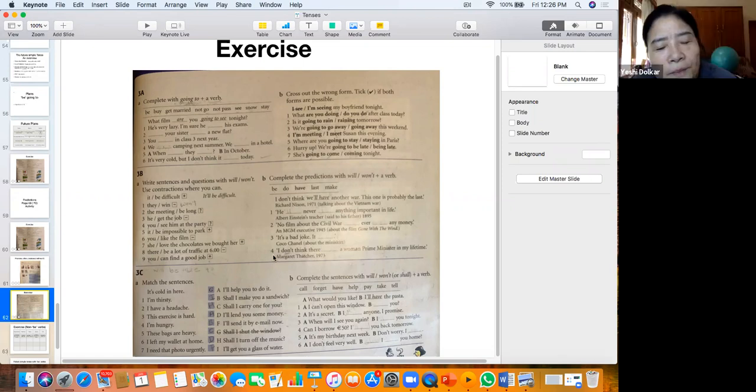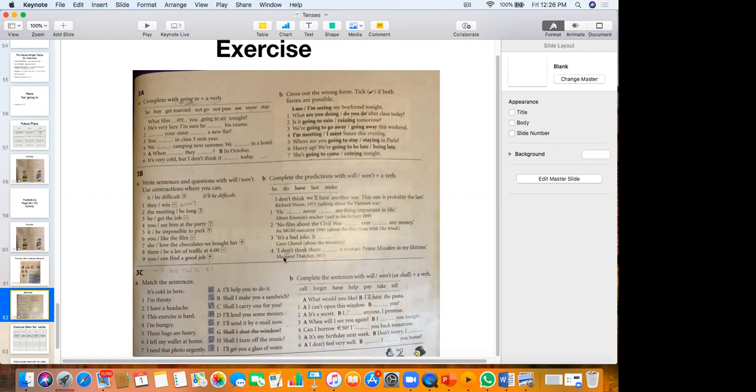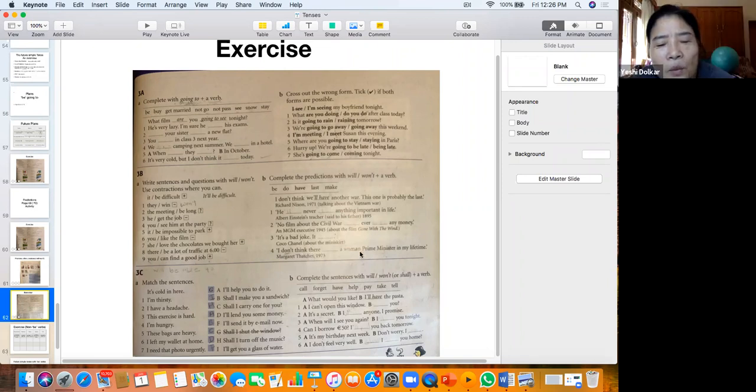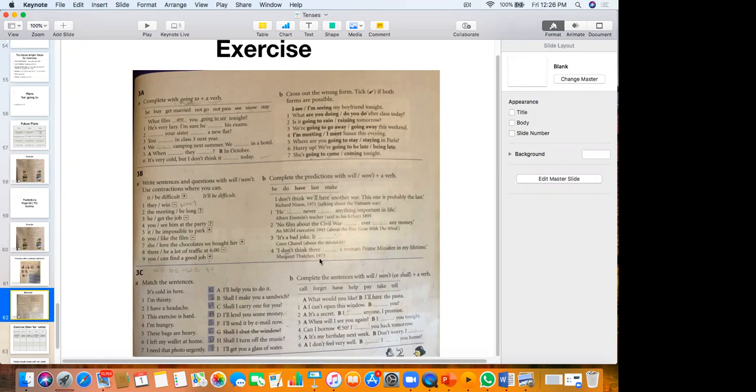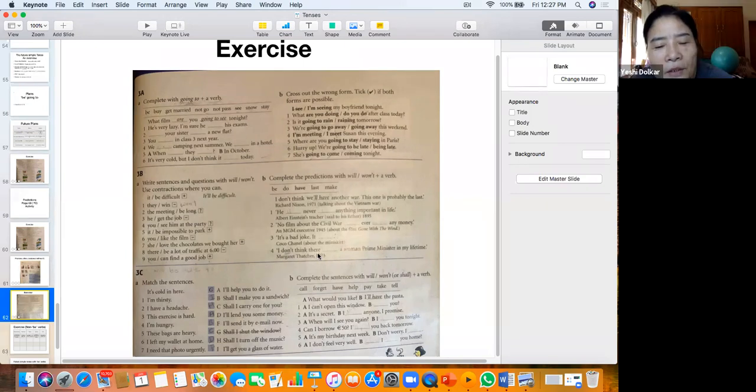Okay, what about number 4? I don't think there will be a woman prime minister in my lifetime. So this is Margaret Thatcher, the first woman prime minister of the UK. She said this in 1973, all right? I don't think there will be a woman prime minister in my lifetime. So these are predictions.